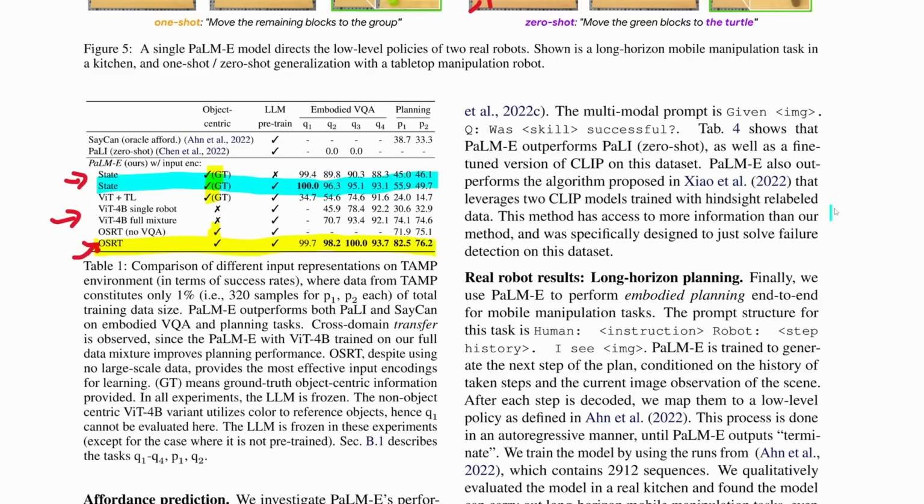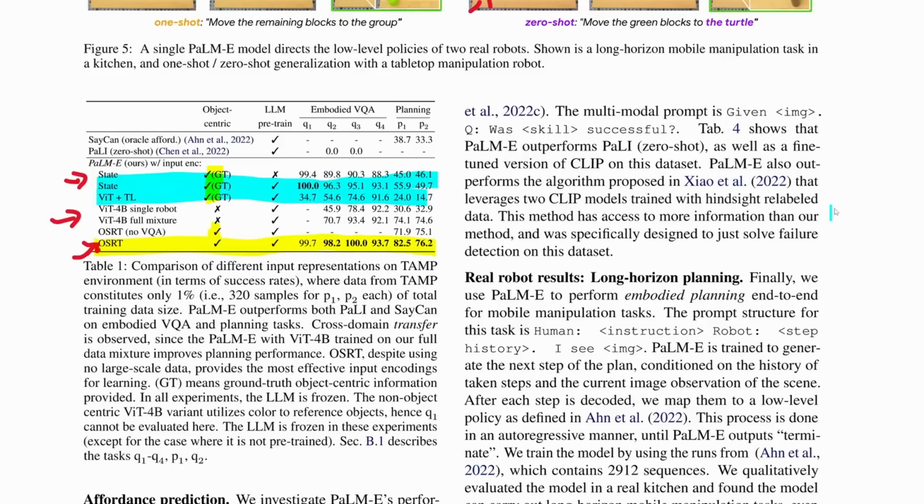I guess something about OSRT is special. It's not something they really dive into, and I don't think they give much of an explanation. And then I also don't know why VIT plus TL isn't doing better. It's also doing this object-centric thing, but it's not doing very well at all compared to OSRT. And perhaps it's because the VIT plus TL is not pre-trained, but the OSRT is pre-trained. I'm not really entirely sure.